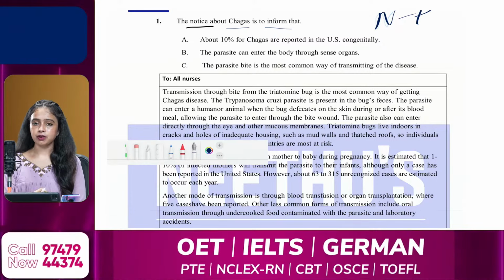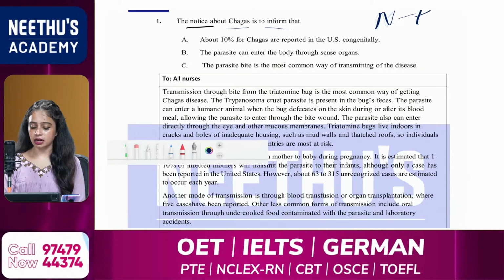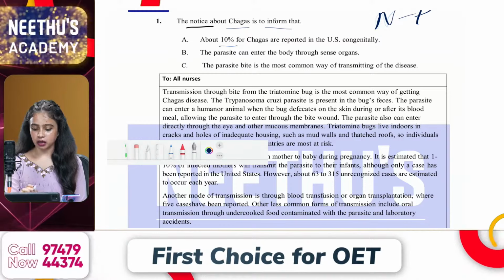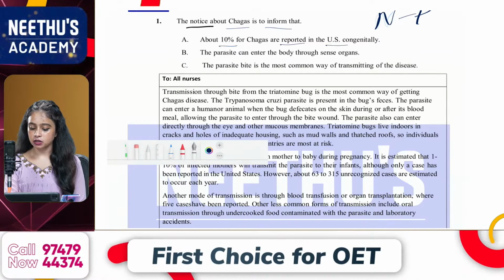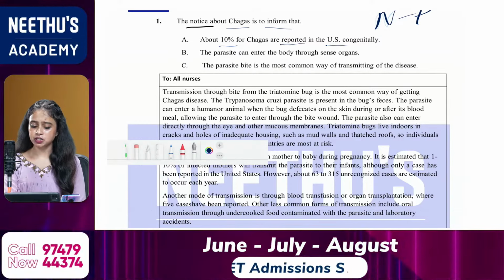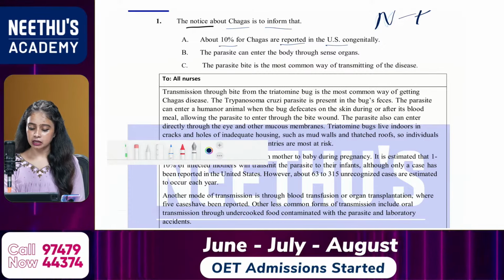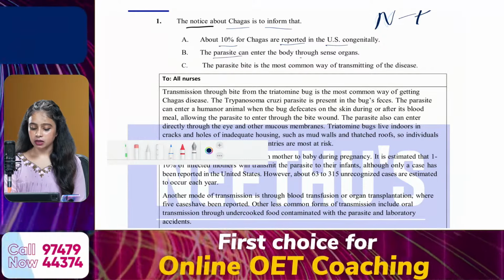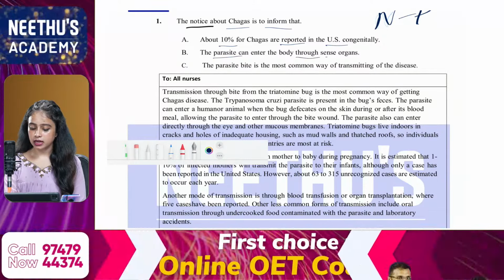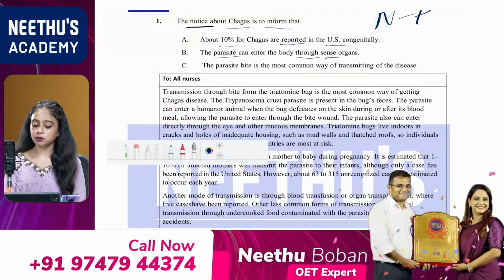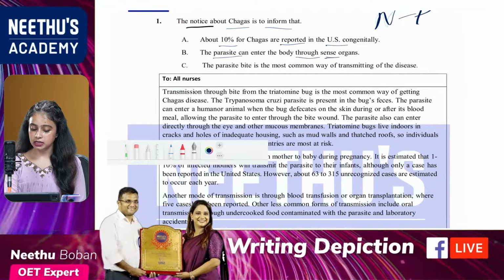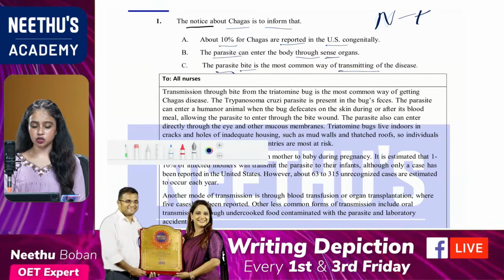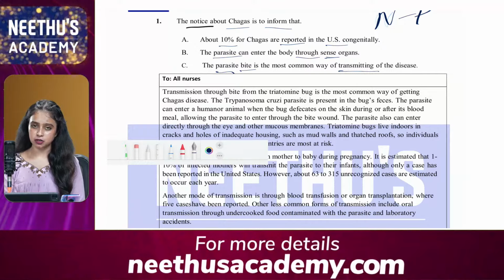From option A, about 10% of Chagas cases are reported in the US congenitally. So I can say 10% is my keyword, then reported, US. From option B, the parasite can enter the body through sense organs. So the keywords: parasite, then through sense organs. And from option C, the parasite bite is the most common way of transmitting the disease. So my keywords: parasite, bite, transmitting.